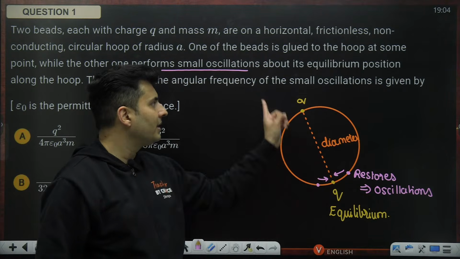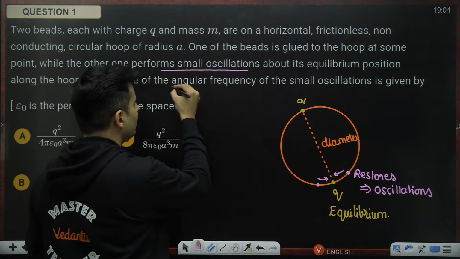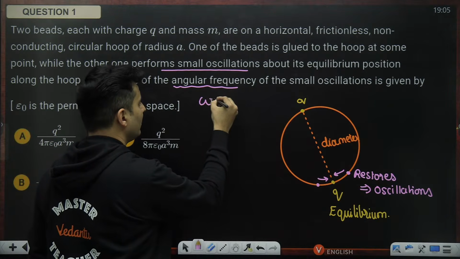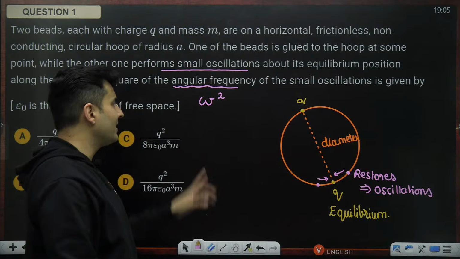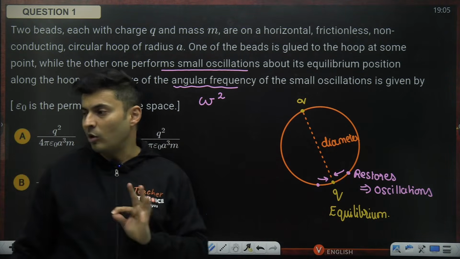And the question is, what is the square of the angular frequency? Now, what is the meaning of angular frequency? It is nothing but omega. So the square of omega is asked, but this omega is not angular speed, so be very clear about it.